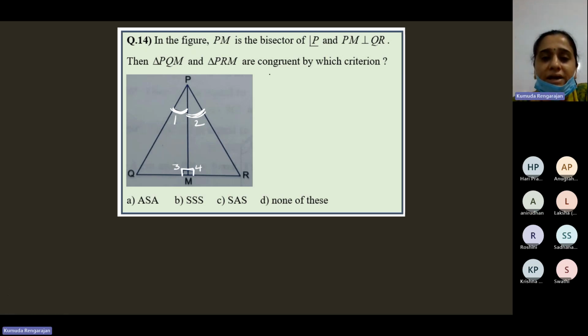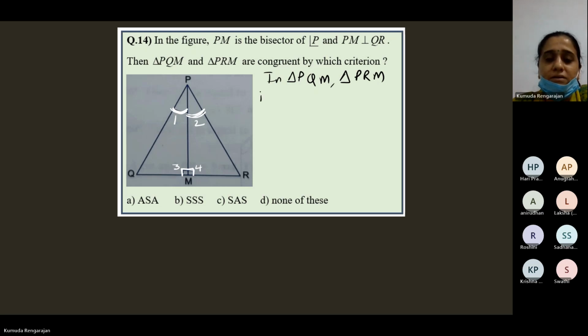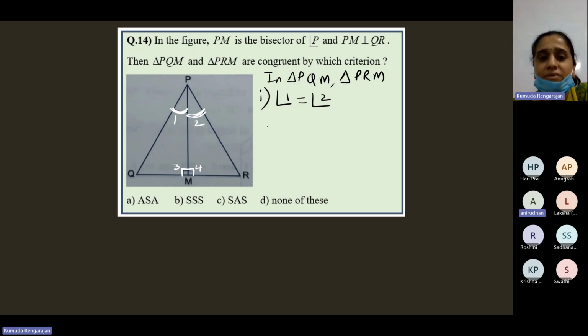Okay. So now tell me, in triangle PQM and triangle PRM, you must say one angle of one triangle is equal to another angle of the second triangle. So can't we write angle 1 of the first triangle is equal to angle 2 of the second triangle? Why? Because PM bisects angle P, it's given. And also angle 3 and angle 4 are equal, and PM is the common side. So it will come as ASA.